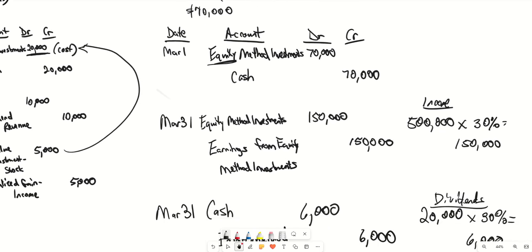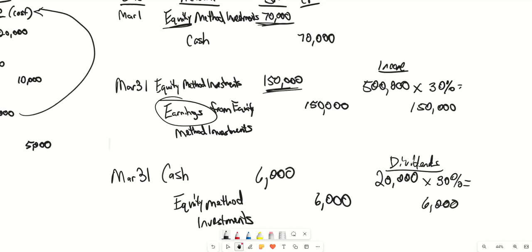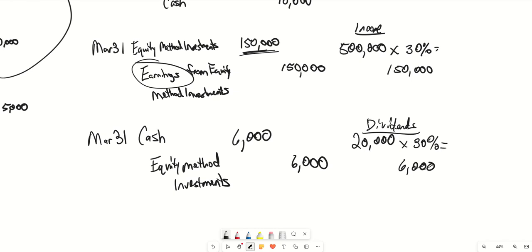Now, just to summarize what happened from March 1st to March 31st, we see that the equity method investments account started off with $70,000. That's your balance sheet. Then on March 31st, it increased by $150,000. The earnings from equity method investments, that's your earnings, so that's going to affect your income statement. And then also on March 31st, the equity method investments decreased by $6,000, reflecting the cash that was received for the dividends that were paid out.